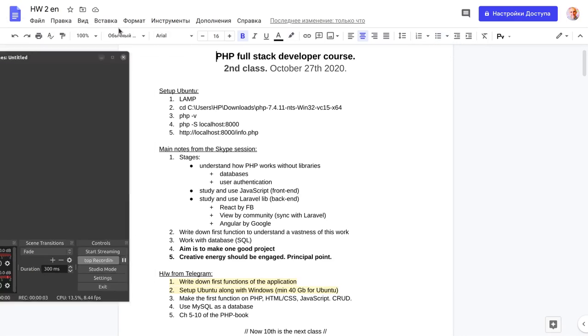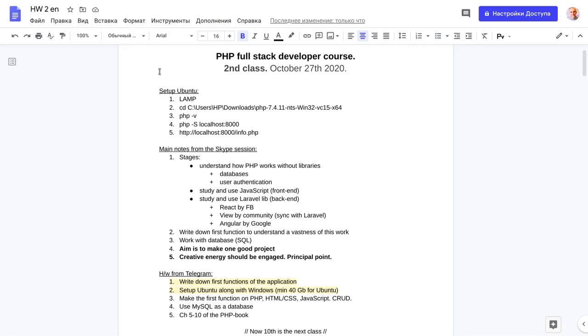Good day everyone. Today we make a small review of the second 2 weeks and working on a task related to homework related to the second class. So second class was related to downloading Ubuntu system, Linux, and the task was to write down first functions of the application because a little bit idea was changed.